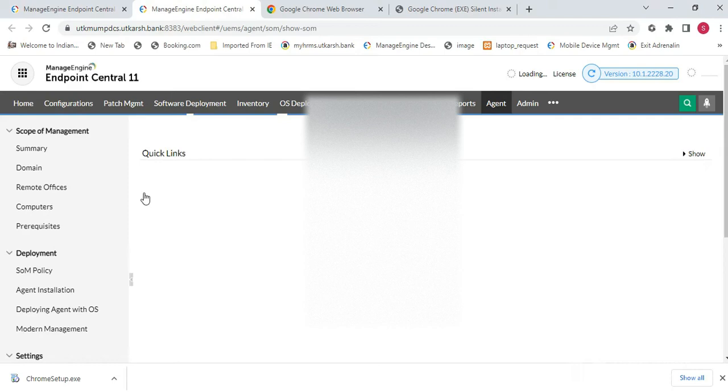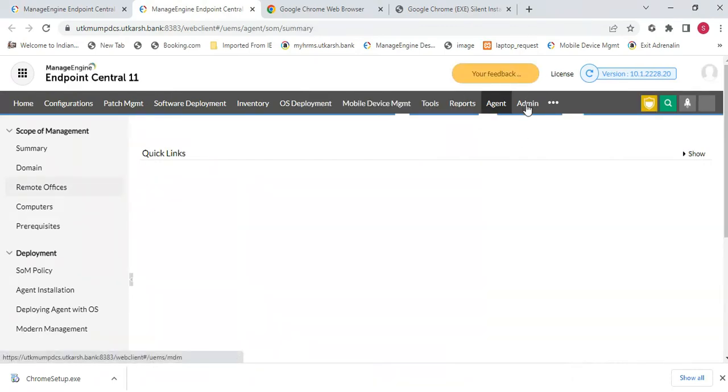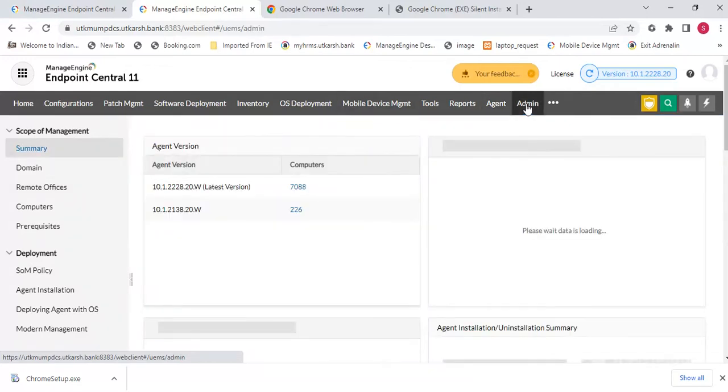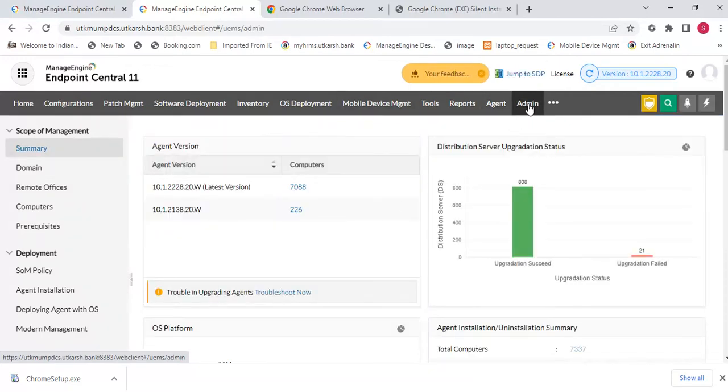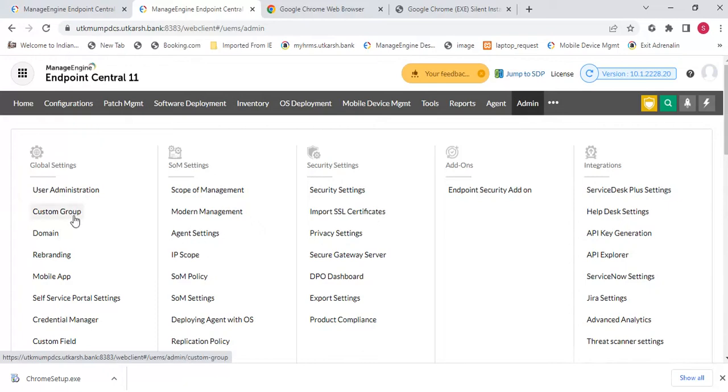Go to the admin tab. Here you can see the admin tab, and here you can see custom group.